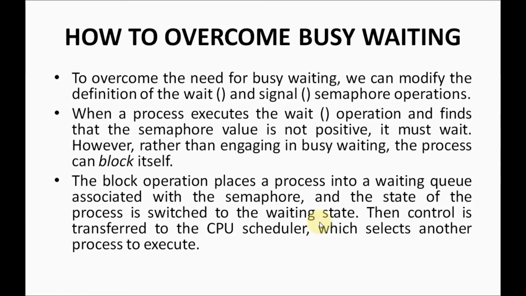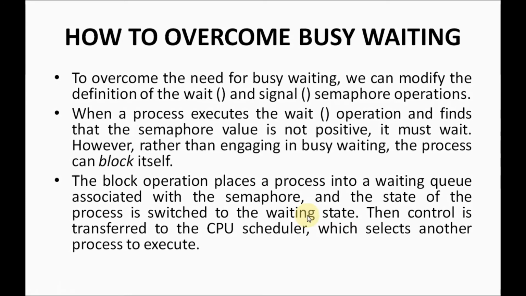I will brief this. When the process P2 finds out that it has to loop, instead of looping, it can block itself. Once P2 blocks itself, I can move P2 to the waiting state. That means P2 can be shifted to the waiting queue. Then the CPU scheduler can select that process to execute.